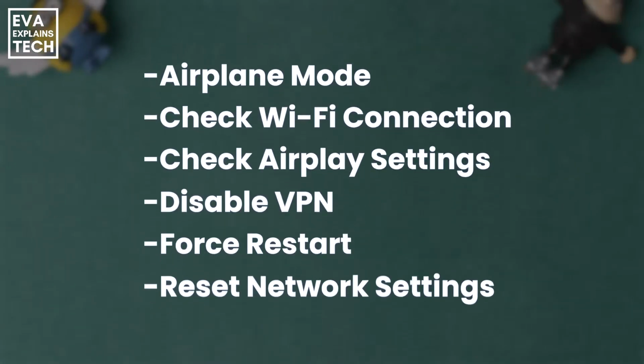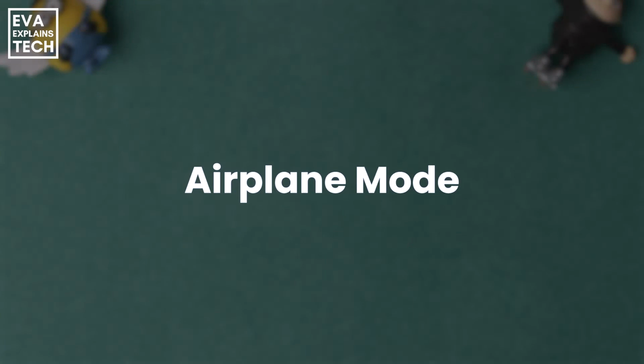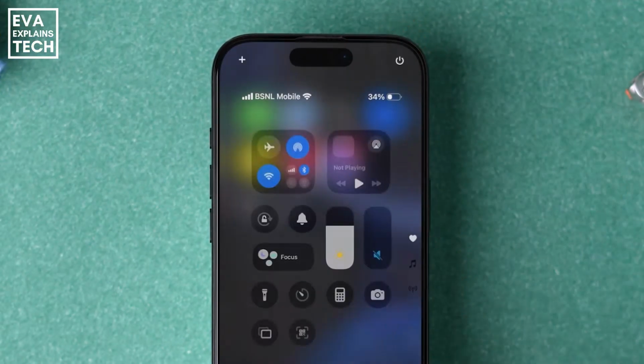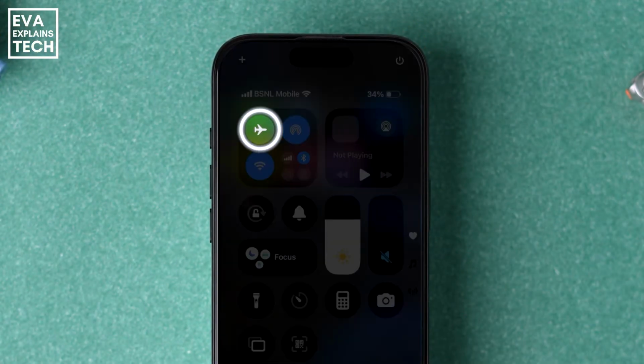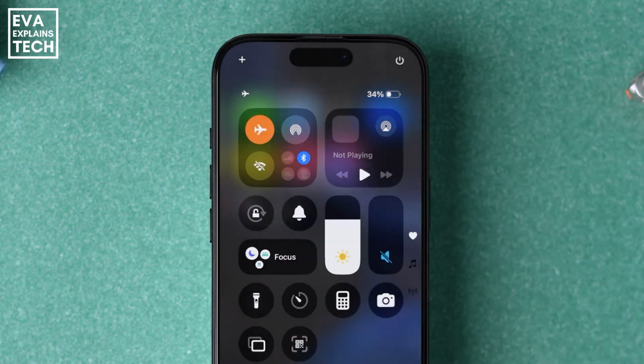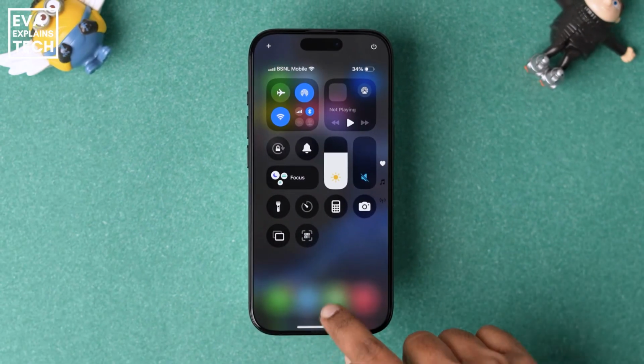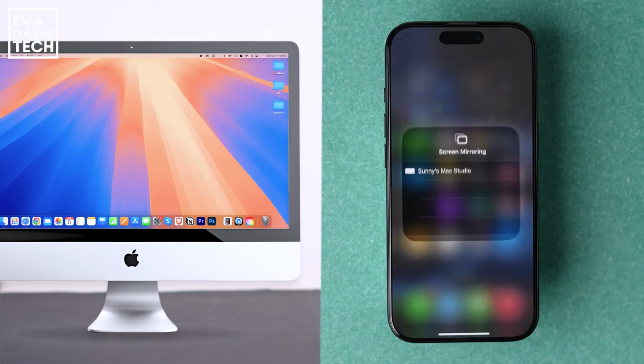Having screen mirroring problems on your iPhone? Let's try fixing it. First, toggle airplane mode on. Swipe down for the Control Center. Tap the airplane icon. Wait 10 seconds. Then turn it off. Once the network stabilizes, test screen mirroring.